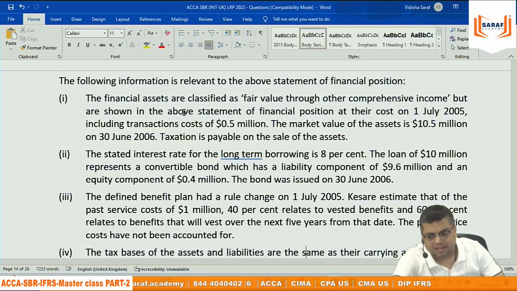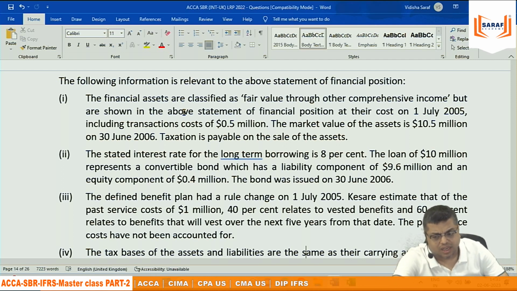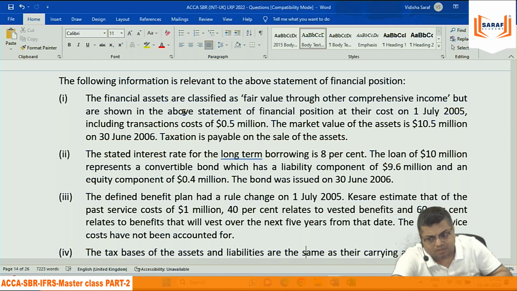Defined benefit plan. Now in the defined benefit plan, suppose they said earlier, for every year of service, we will be giving you 2% benefit. But now they are saying that for every year of complete service, we will be giving you 2.5% of salary with retrospective effect. That means earlier we recorded the expense based on 2%, but now we are saying based on 2.5%, whether it is vested or not. We have not recorded 1 million; 40% vested, 60% will vest in the next years. That doesn't have any meaning.